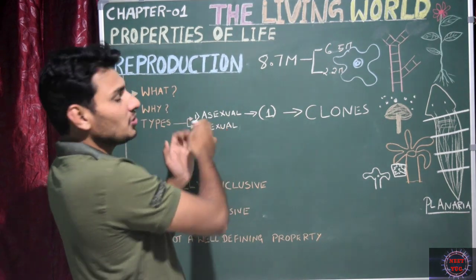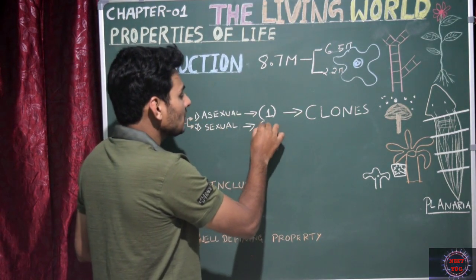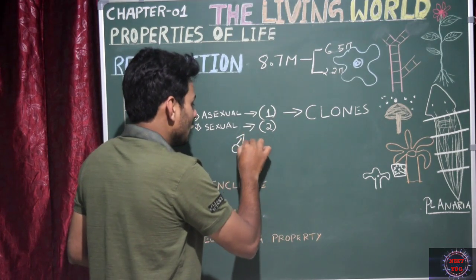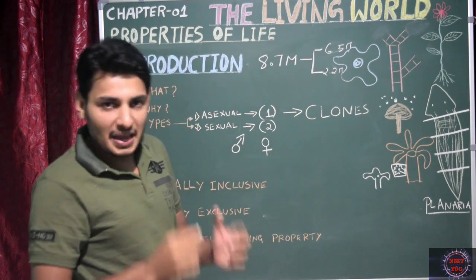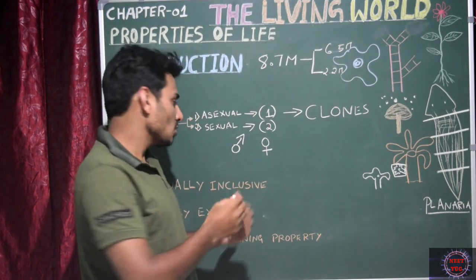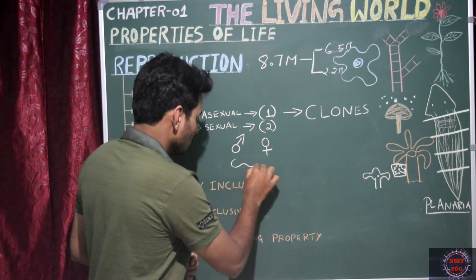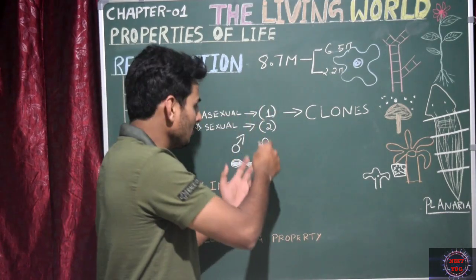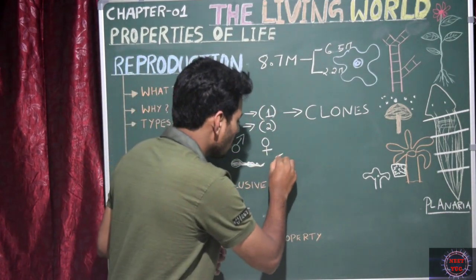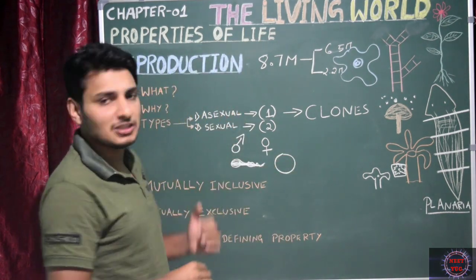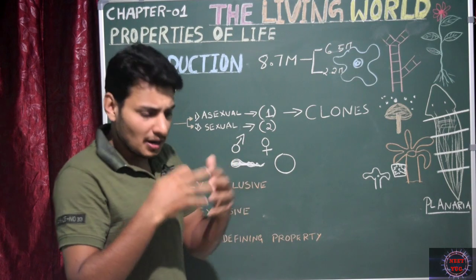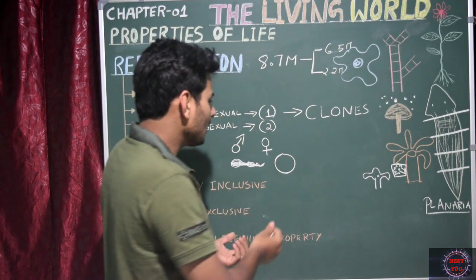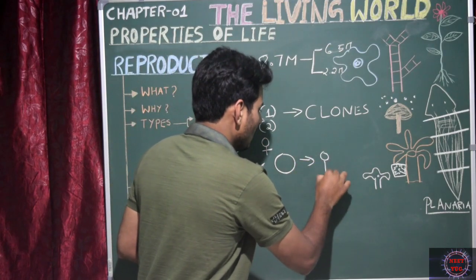Now, let us talk about sexual reproduction. Here 2 parents are involved, so it is biparental. One must be a male and the other a female. The male produces male gametes, also called sperms. This is the structure of a sperm. The female produces the female gamete, also called the ovum, a large ovum, whereas the sperms are tiny. When sperm and ovum come into contact, we call it fusion of these gametes. That is called fertilization. Due to fertilization, a young one is produced, right?